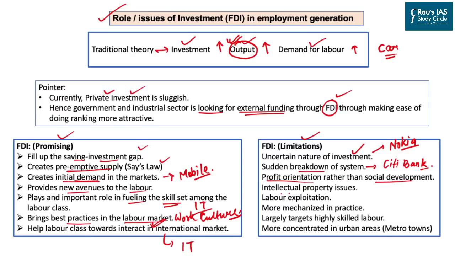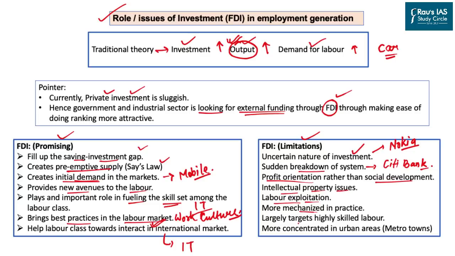Then we have intellectual property issues because most of the FDI is coming with intellectual property limitations. So the technology used by Apple iPhones cannot be used by other companies. So whatever they are bringing as a business is limited to their own company. Then we have labor exploitation in the form of working hours, low wage rates, and inflexibility in their work culture. We have more mechanization in practice. So the companies coming to India through FDI are definitely bringing employment, but they are also bringing more mechanization in practice.